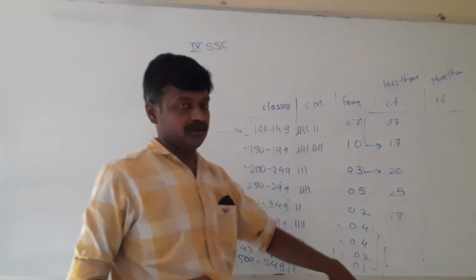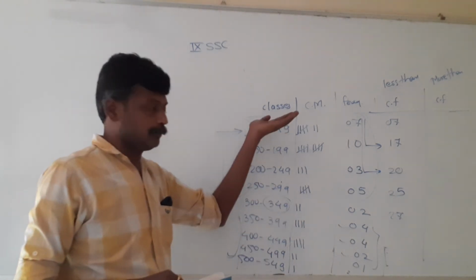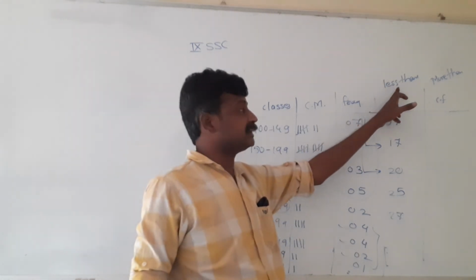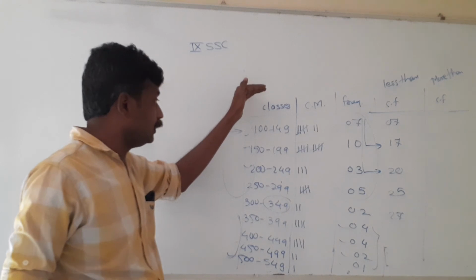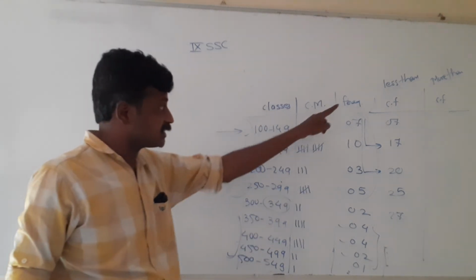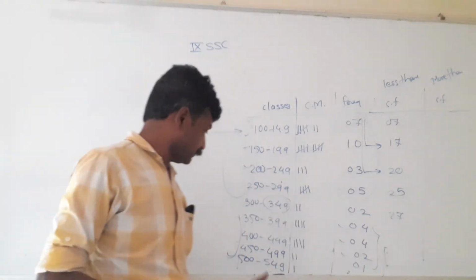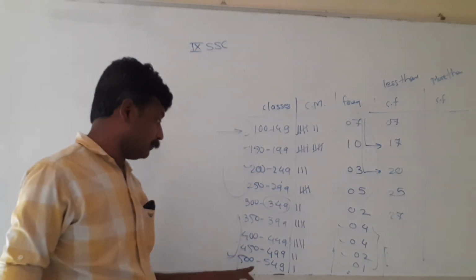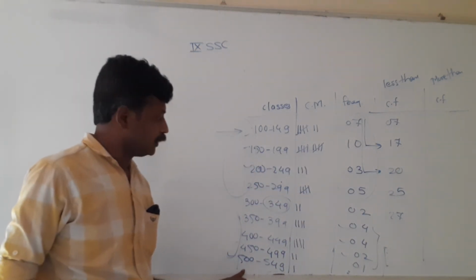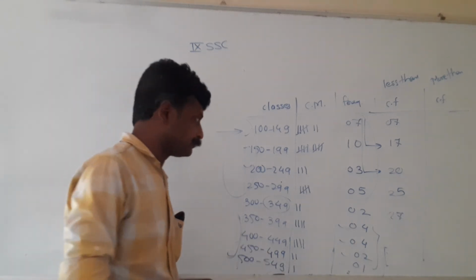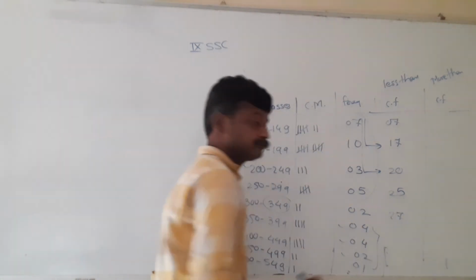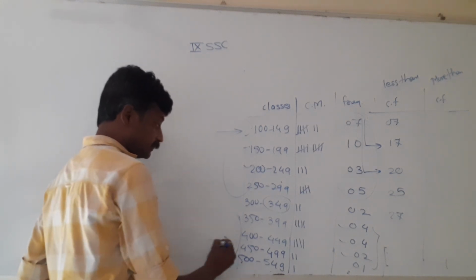So we will go in reverse order. We will go from bottom to top. When we need cumulative frequency less than type, we will go from top to bottom because addition is that way. And when we need cumulative frequency more than type, then we go from bottom to top. Cumulative frequency more than 500. More than 500, only one is there. So it comes here 1. Come to the next class.